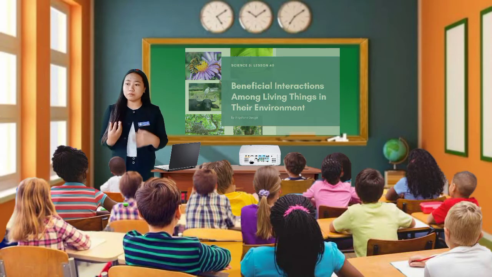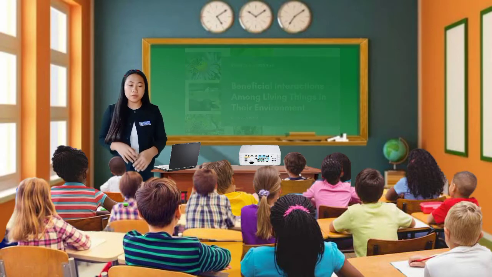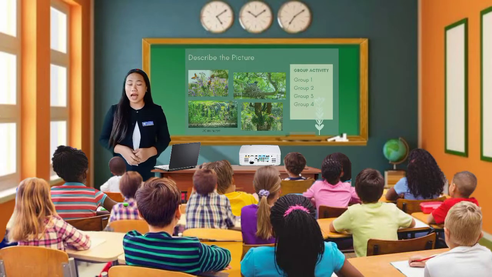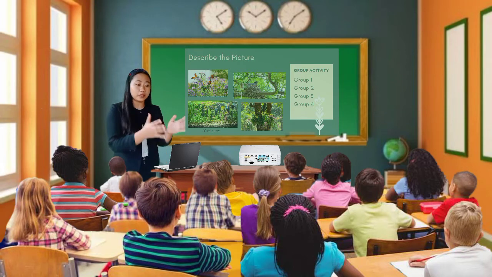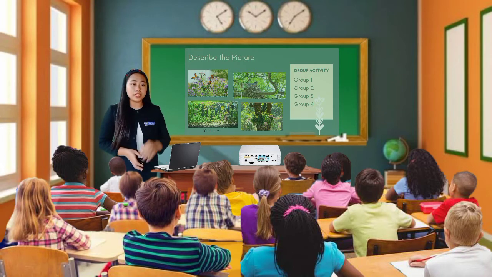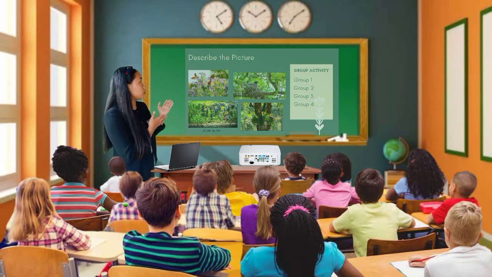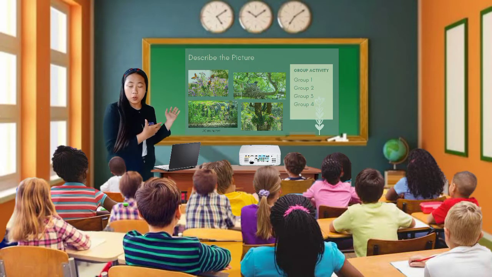But before we begin our discussion, we are first going to have a group activity. I will divide you into 4 groups: group 1, group 2, group 3, and group 4. Each group will be given one picture from these photos you just found a while ago from the big picture of the ecosystem.